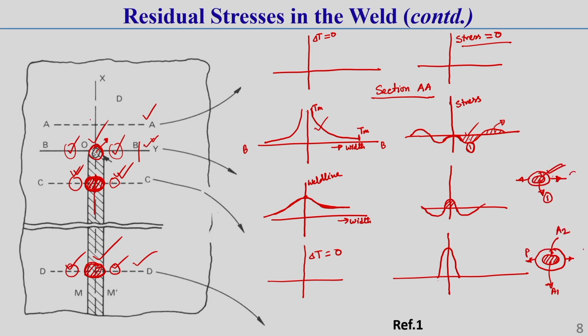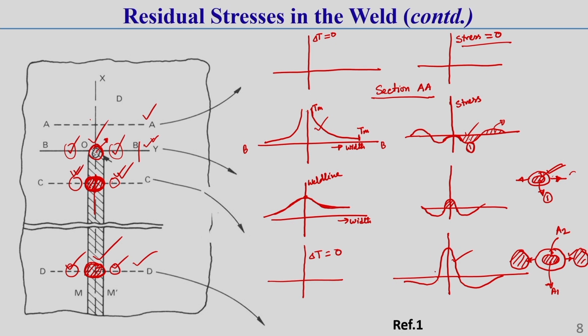So, in the surrounding material, what type of force will act? Let this be the surrounding material. The surrounding material will experience compressive loading. Due to this compressive loading, a compressive residual stress will develop in the surrounding material. You should keep this in mind. So this is the final shape of the residual stress distribution in a weld cross section. Just keep this in mind.